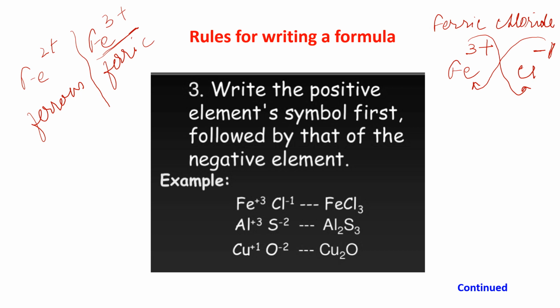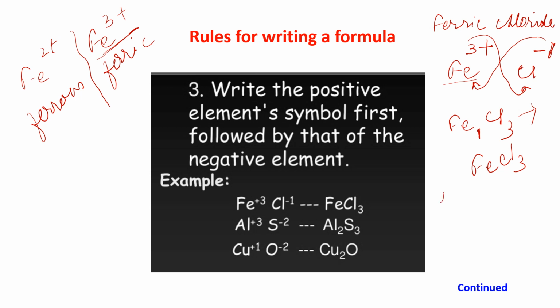So what actually is the third rule saying? First you write down the positive one. I have written Fe3+ first. And then you write down the Cl-. Now crisscross. So this 1 will come with Fe and 3 will come with Cl. My formula is FeCl3. I am not writing 1 here. If you write it, it's not wrong, but generally we do not write 1.